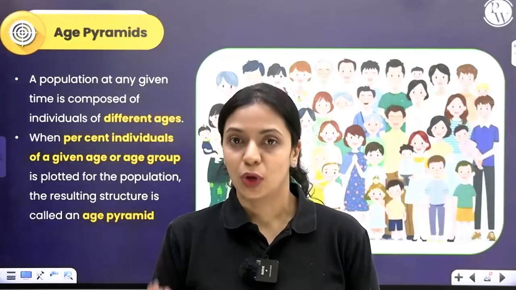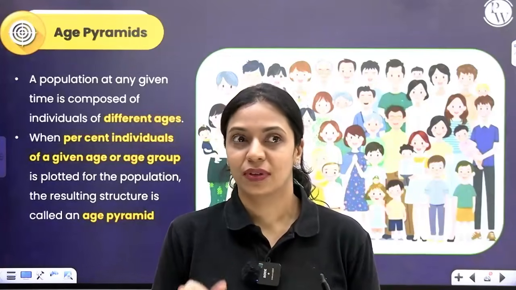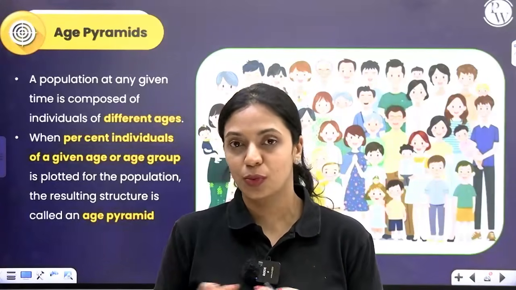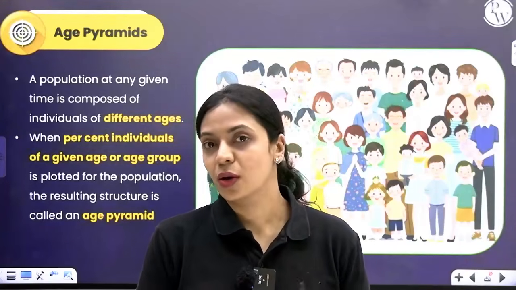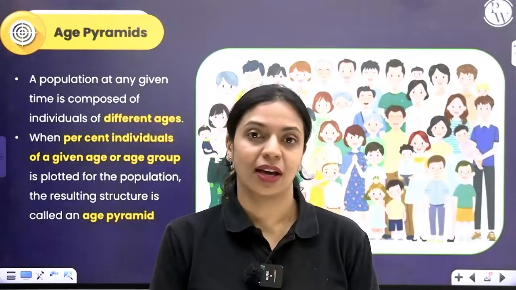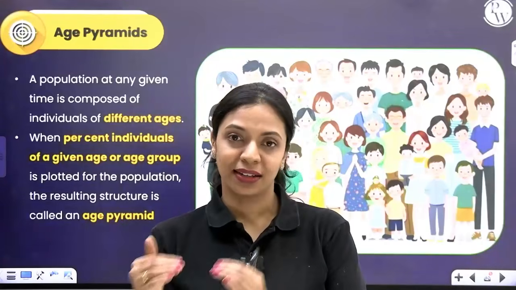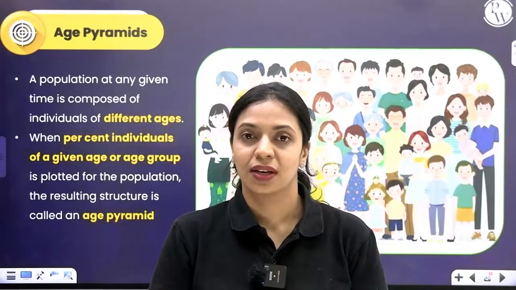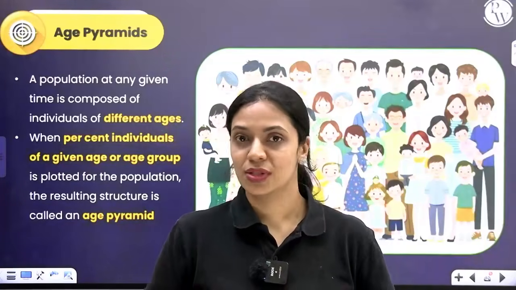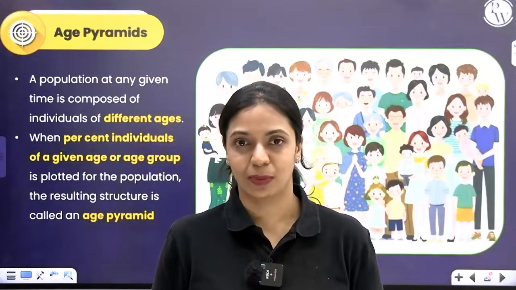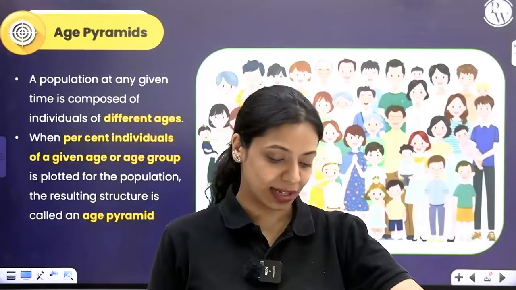Now, if you plot the percentage of individuals in different age groups in a graph, what you get is called an age pyramid. Here, you consider the entire population and categorize them into 3 groups. These depend primarily on the reproductive ability of those organisms. That is the criterion we're using for classification.